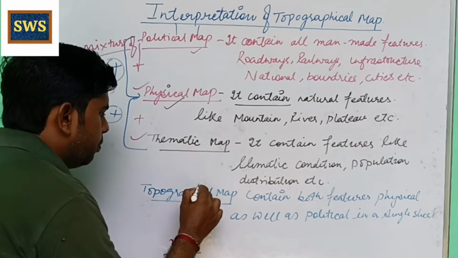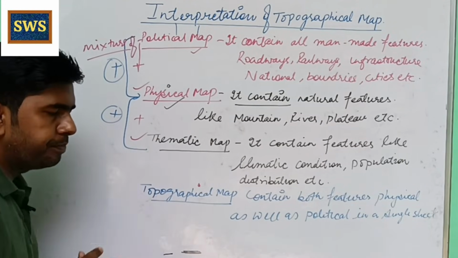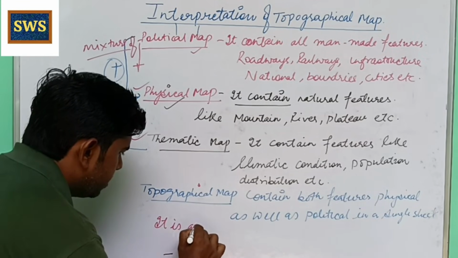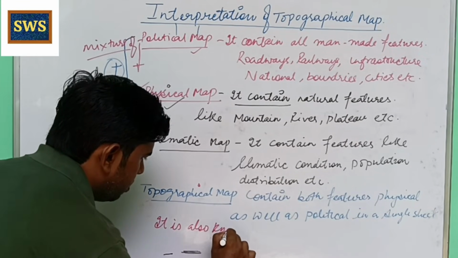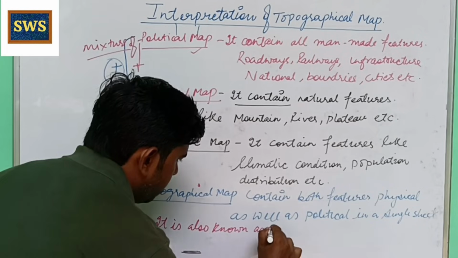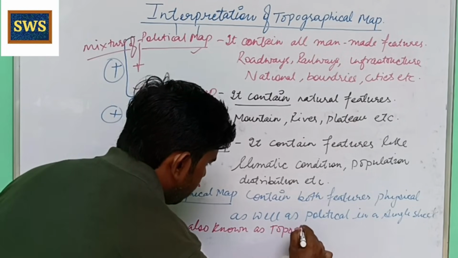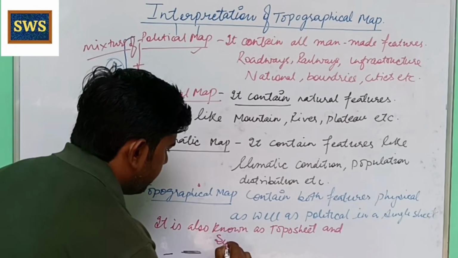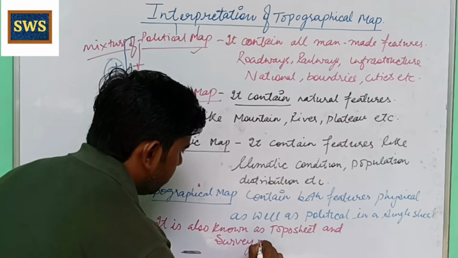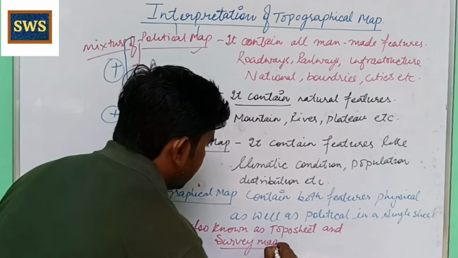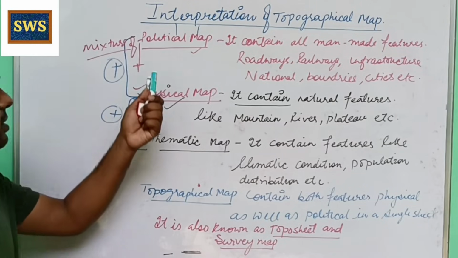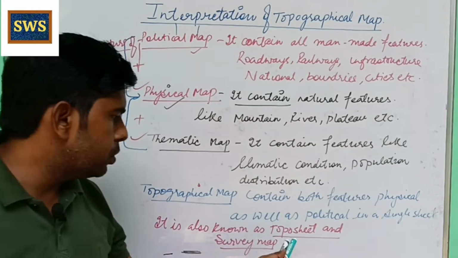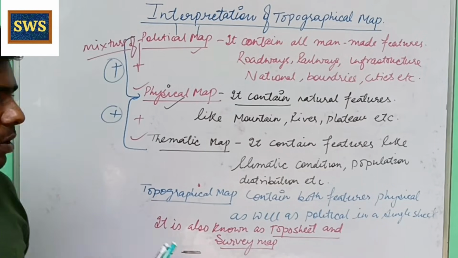It is also known as a topo sheet and a survey map. So how many names does it have? It is called a topographical map, it is also known as a topo sheet, and it is also known as a survey map.